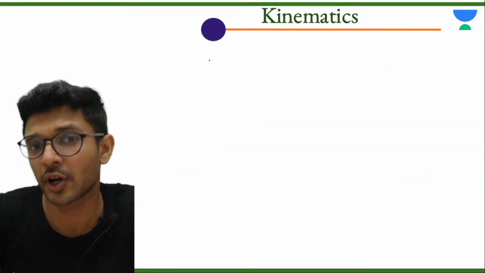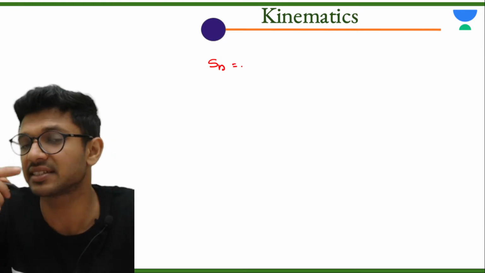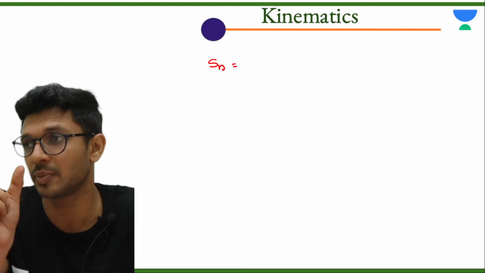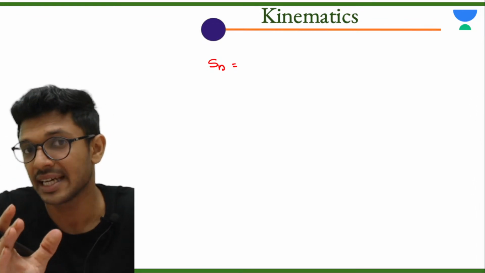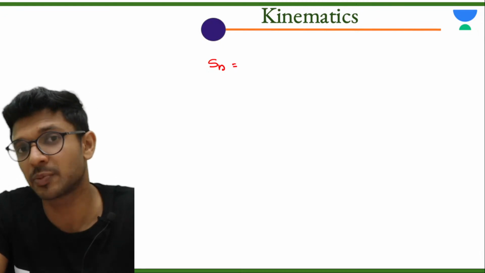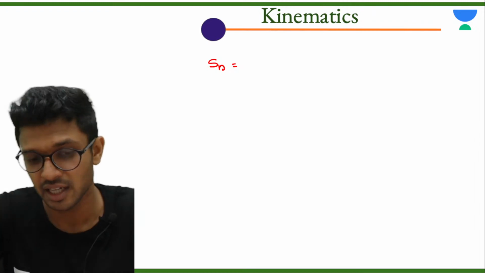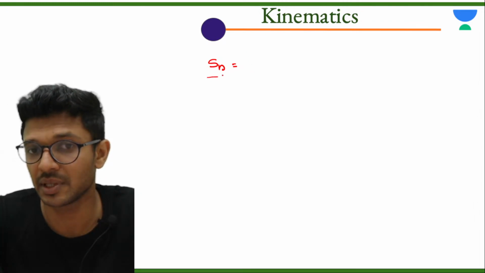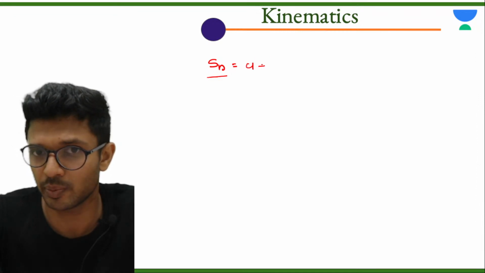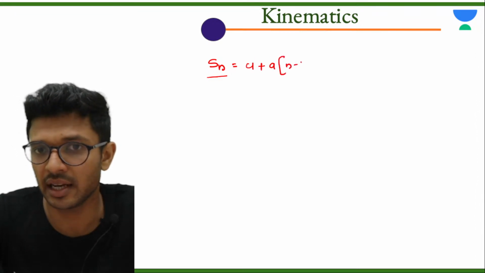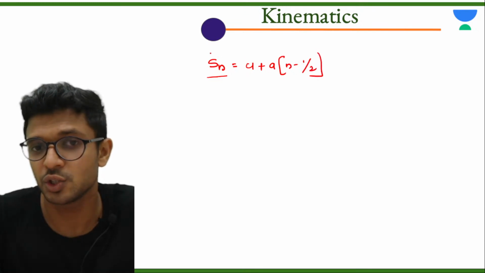Now the other formula is displacement traveled by the particle in the nth second. If you want to find out the displacement traveled only during the 5th second, that is after 4 seconds till it reaches 5 seconds, how much displacement the particle has covered, we call it the displacement traveled in the 5th second. So the displacement made by the particle in the nth second, where n is some general time, the formula is u plus a into n minus half. n corresponds to that respective time, a is the acceleration, u is initial velocity.